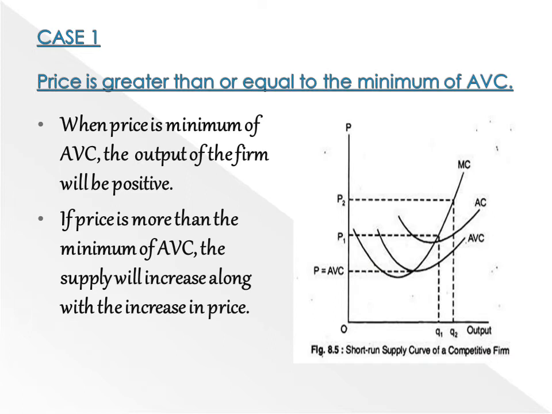And if price is more than the minimum of AVC, the output increases. In the diagram, you can see when price increases to P2, the price line and the SMC curve intersect at a point. I am just giving a name E2. At point E2, the output that attains maximum profit, as you can see, the quantity increases from Q1 to Q2. That means when price increases, supply also increases, and the bold portion of the SMC curve is the short-run supply curve.